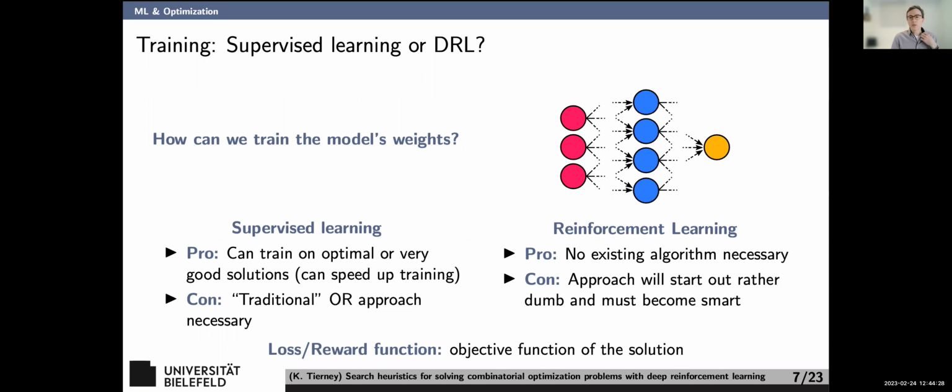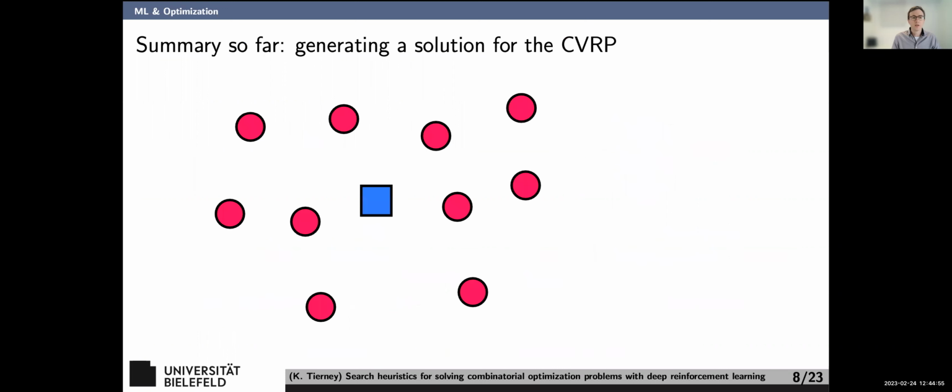So a lot of people now are using reinforcement learning, myself included. The pro there is that we don't need an existing algorithm, but the downside is that the approach starts out pretty stupid and has to figure out a way to solve problems and become smart. The loss, or really reward function that we use, is just the objective function of the solutions. So it's actually pretty simple when you consider RL in general. What we do on that side of things is not too complicated.